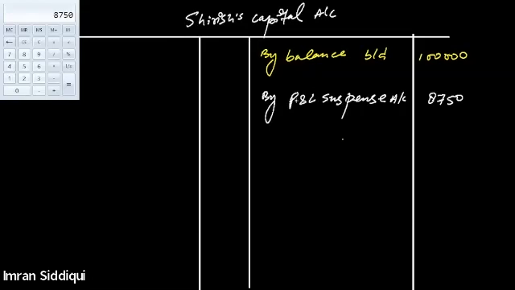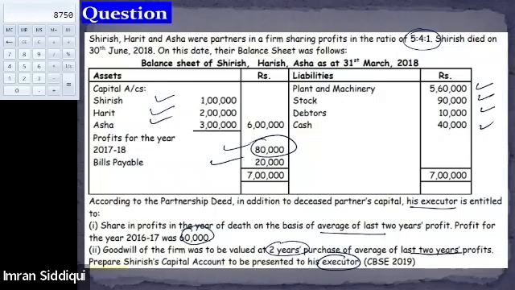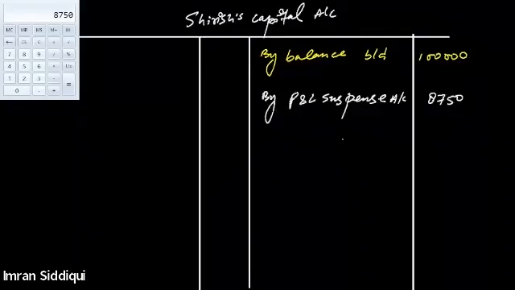Yes, sir. Now let's talk about the valuation of the goodwill. The second adjustment was regarding the calculation of goodwill. Goodwill of the firm was to be valued at 2 years' purchase of the average profit of the last 2 years. We just calculated the average profit of the last 2 years, which is 70,000, and the number of years' purchase is to be taken as 2 years. So I think we can calculate the goodwill of the firm.